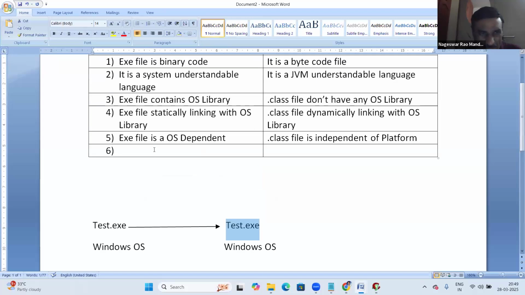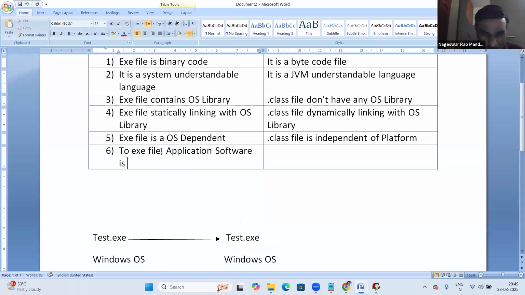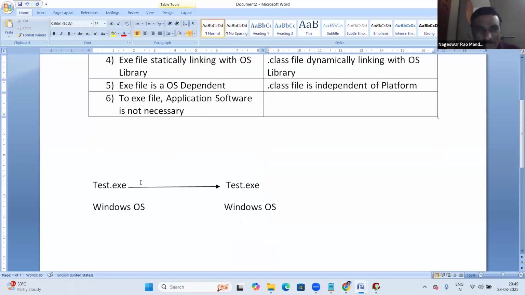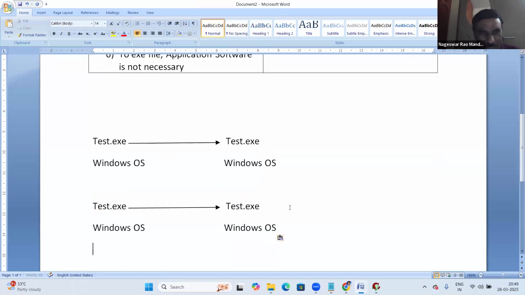Yes, to run an exe file, that application software, the C software, is not necessary. Same thing with running the dot class file. Now, the dot class file is platform independent. Let us test the dot class file.